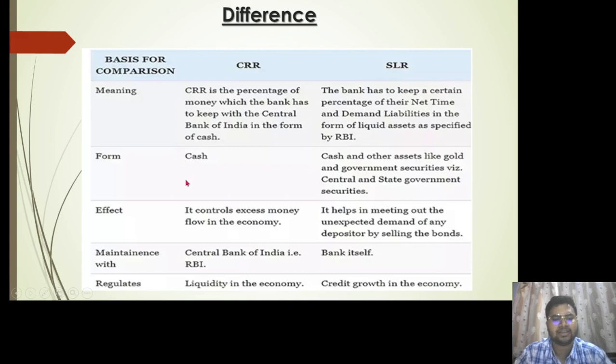What does the CRR do? It controls the excess flow of money in the economy. Then what is SLR? It helps in meeting the unexpected demand.